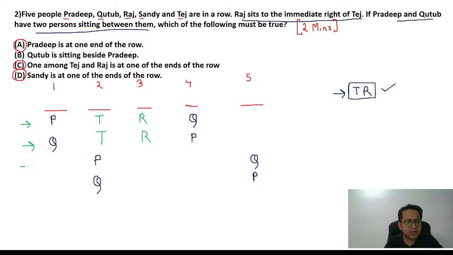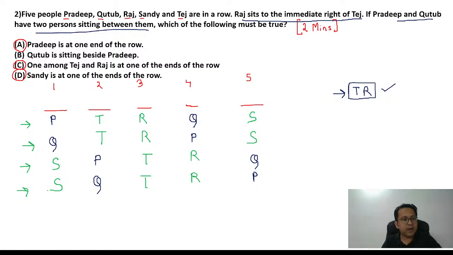In scenario 3, you need 2 consecutive places, so the only possibility is 3 and 4. So T, R. Similarly, in scenario 4 also, you would have T, R. Right? So everywhere there is only one person remaining. Which person is that? S. So S will be at position 5 in the first 2 scenarios, and in the last 2 scenarios, S will be at position 1 because that's the only empty space.